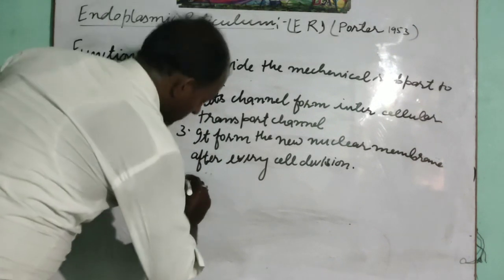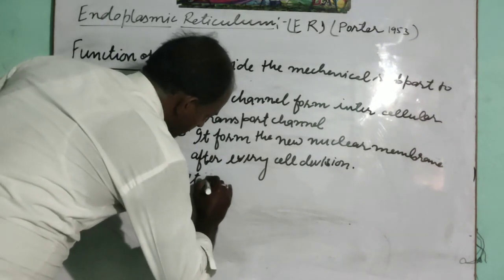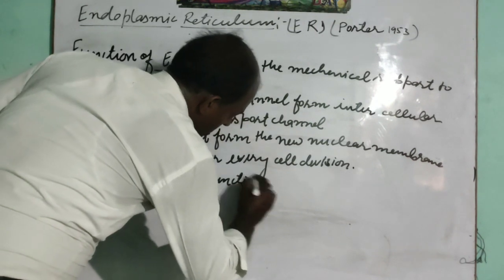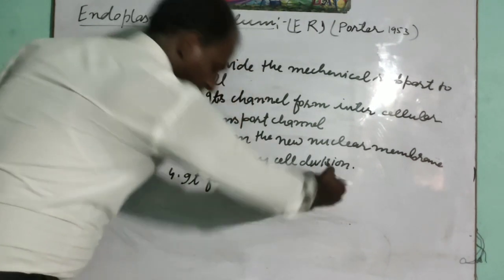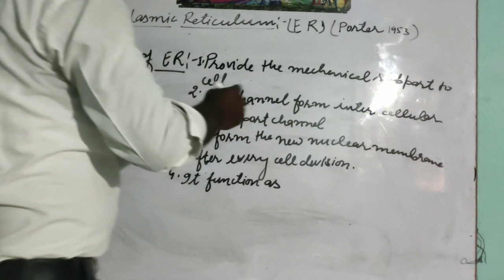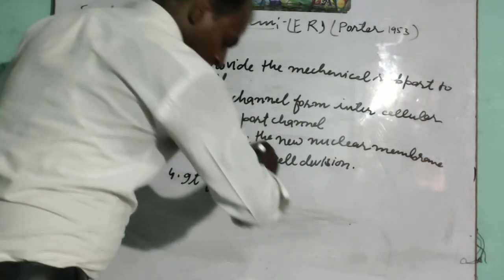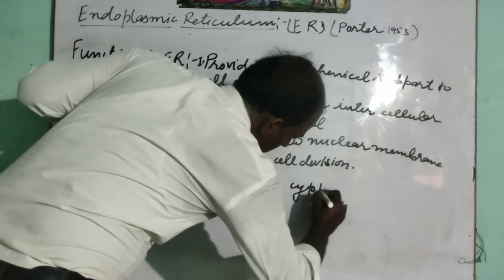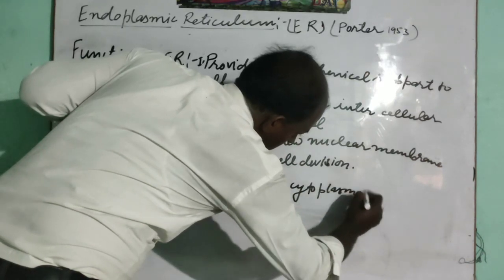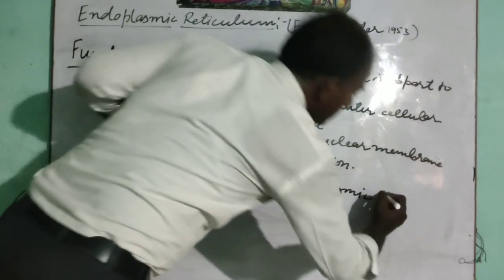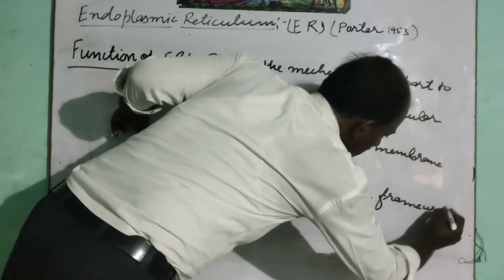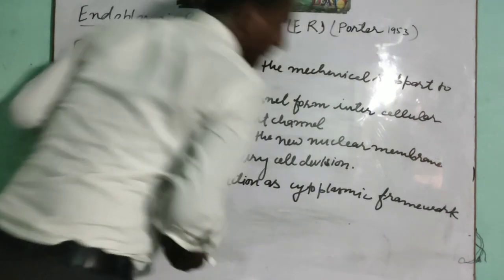It also functions as a cytoplasmic framework.